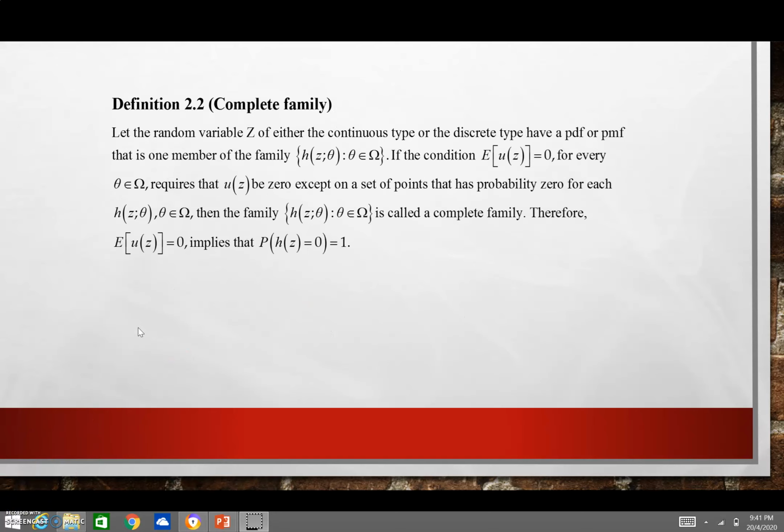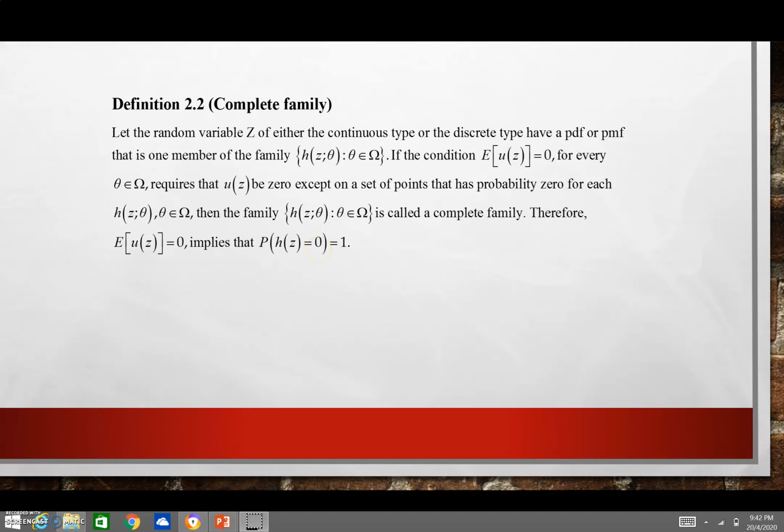Let us refer to the definition of complete family. Let the random variable Z of either the continuous type or discrete type have a PDF or PMF that is one member of the family h(z; theta). If the condition expected value of u(Z) equal to 0 for every theta belonging to omega requires that u(Z) must be 0 except on a set of points that has probability 0 for each h(z; theta), then the family h(z; theta) is called a complete family. Therefore, expected value of u(Z) equal to 0 implies that probability of u(Z) equal to 0 is equal to 1.